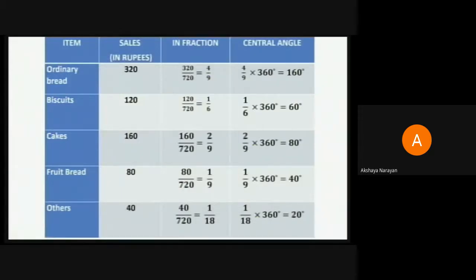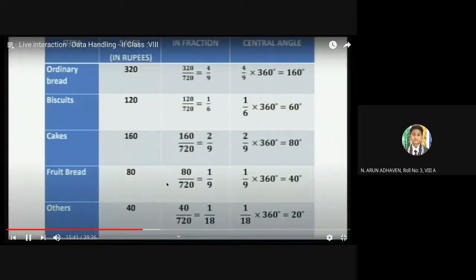So this fraction is to be removed from the entire circle. Now, how do I remove this? Unless I know the angle between the two radii that I'm going to draw, I can't remove the sector. So how do I find the angle? I know in a complete circle, the angle is totally 360 degrees, because when I go round and complete a circle, 360 degrees is done.